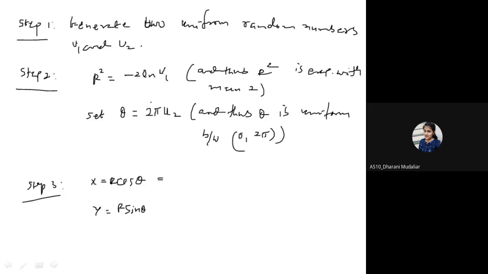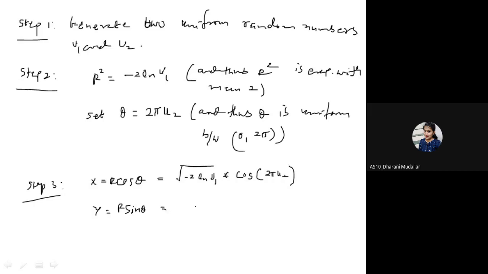But I don't want to remember this whole step directly if I wish to generate. So what is r? r is nothing but the square root of minus 2 ln u1, and cos theta is cos of 2 pi u2.